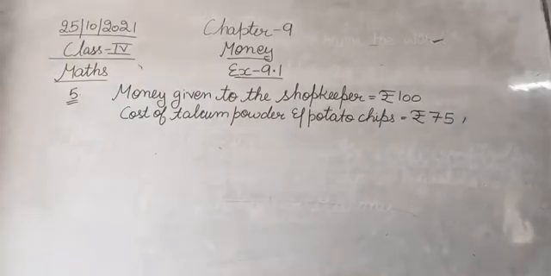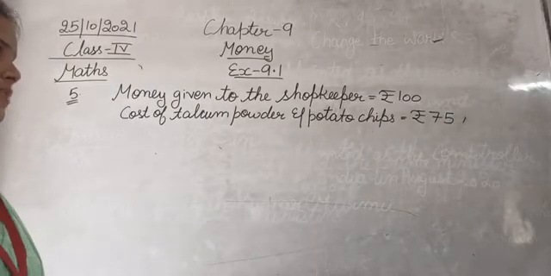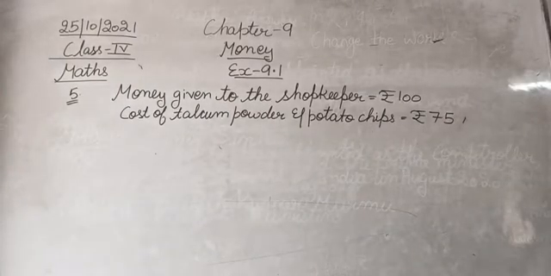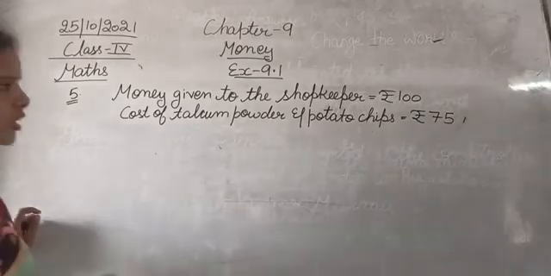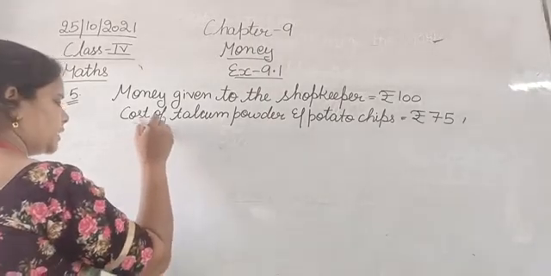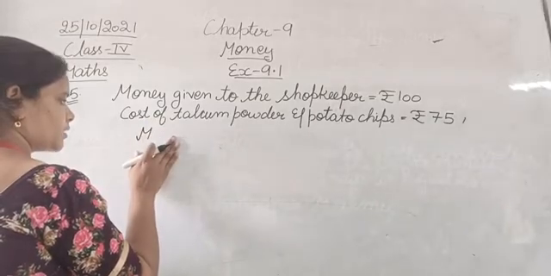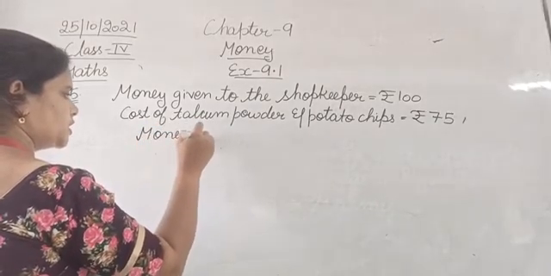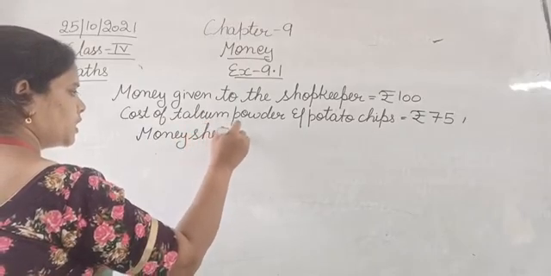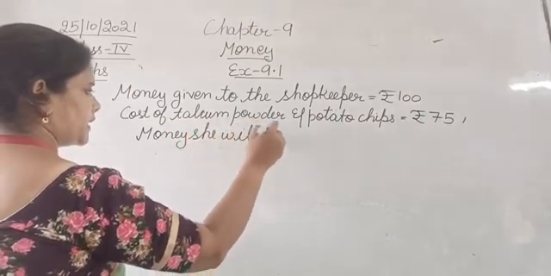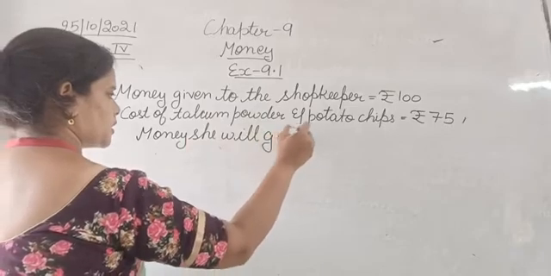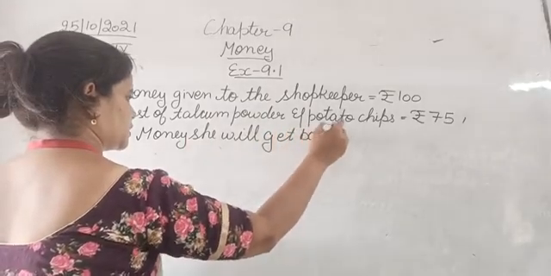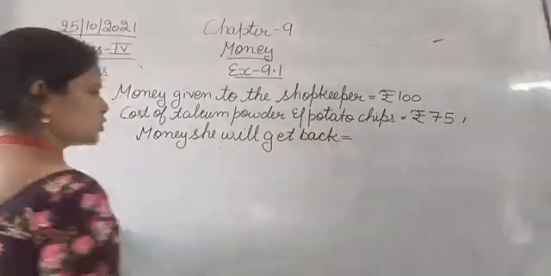Money given to the shopkeeper is equal to rupees 100. Cost of talcum powder and potato chips is equal to rupees 75. Money she will get back. Okay, the money that she will get back from the shopkeeper.